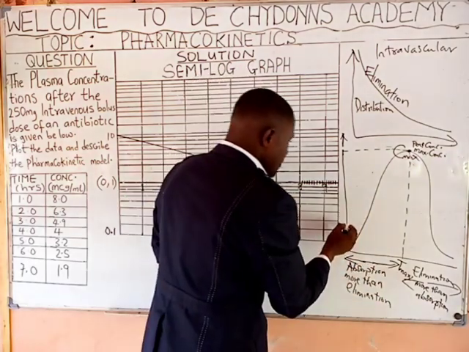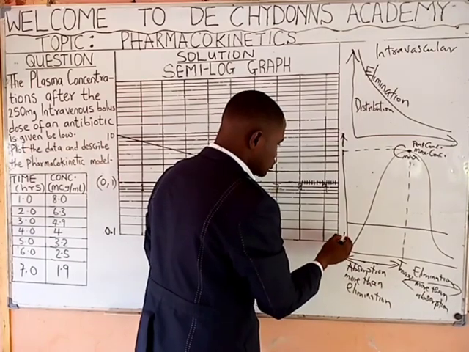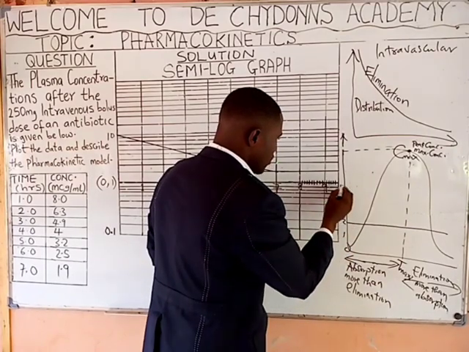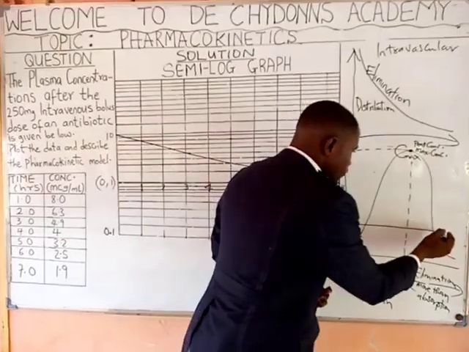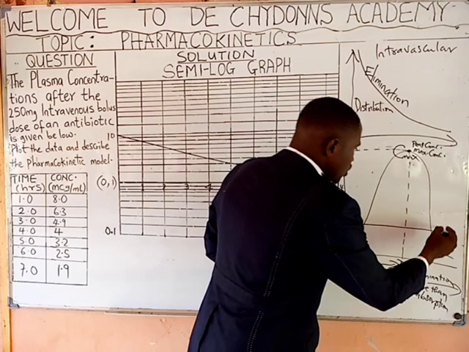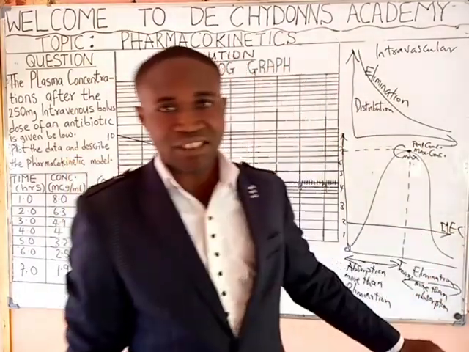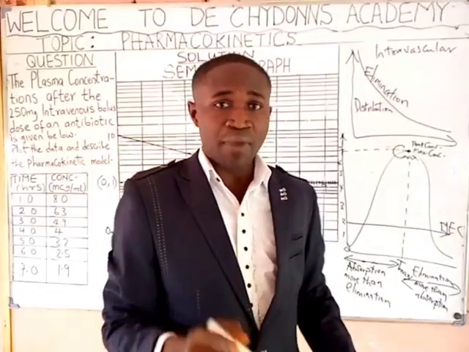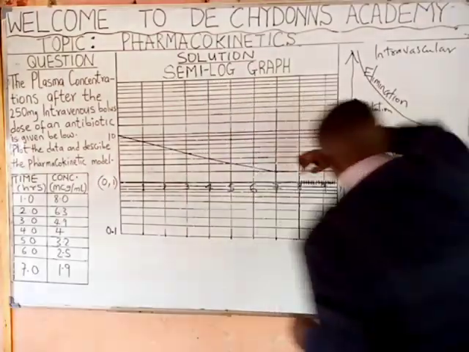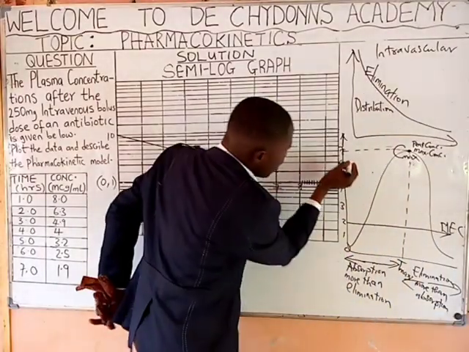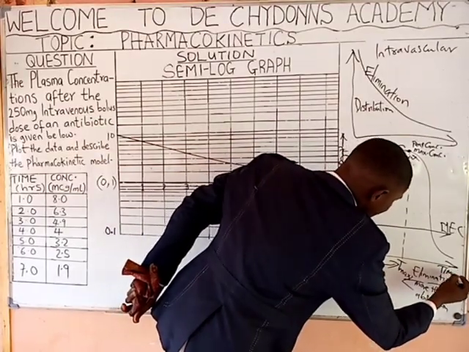Then from here, if we have this point, maybe here is 1, 2, 3, 4, 5, 6, 7, for instance, this point is called the minimum effective concentration. Remember this y-axis is called the concentration axis, while this is called the time axis.